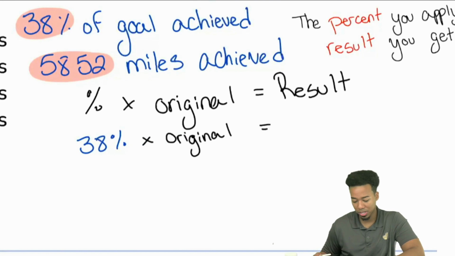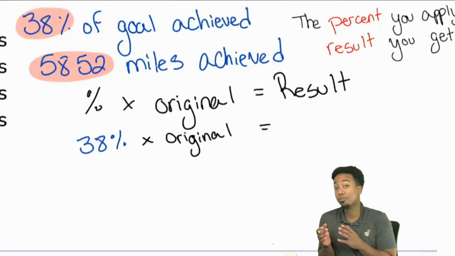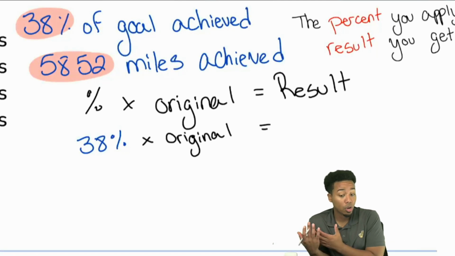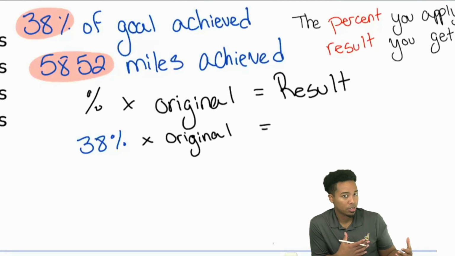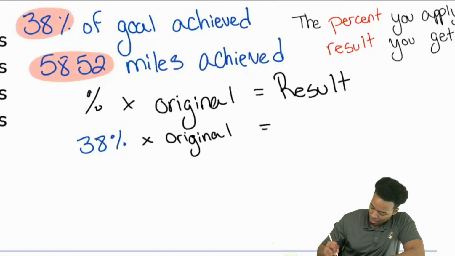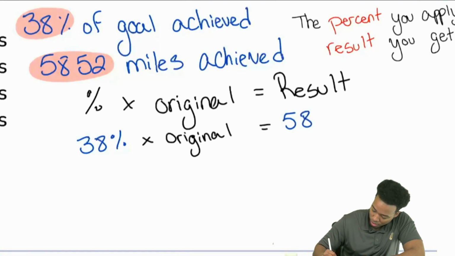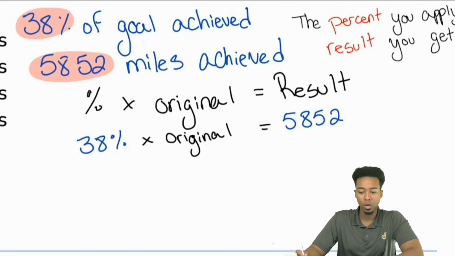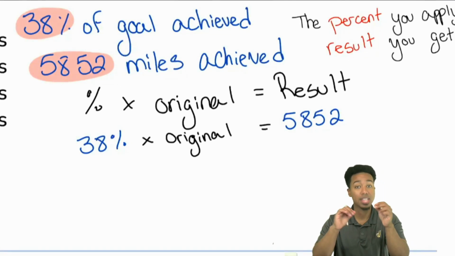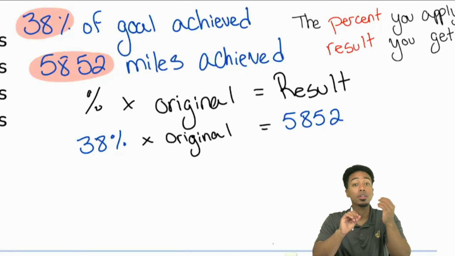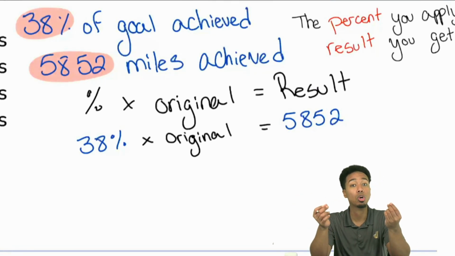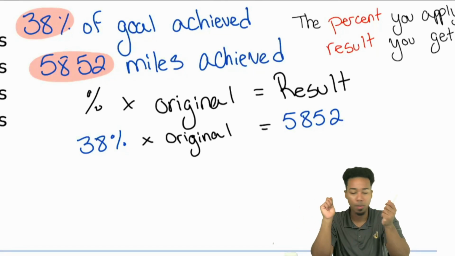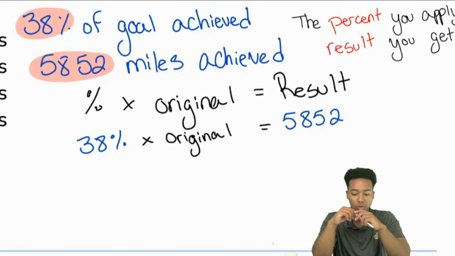And then the result is what? Because again, 38% represents the percent that you achieved. And then the result is going to be the miles that you've achieved. And that is, again, the 5,852. So before I continue, does that relationship make sense? The percent that you apply is the result you get. That 38% and that 5,852 represent the same idea, the number of miles we've achieved.